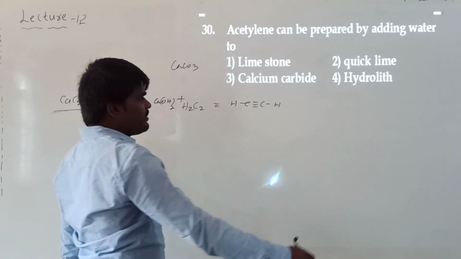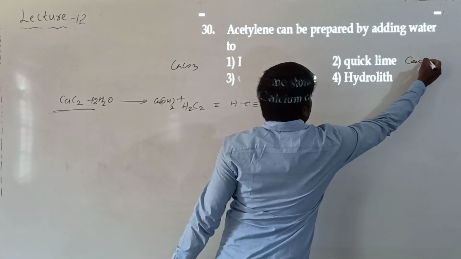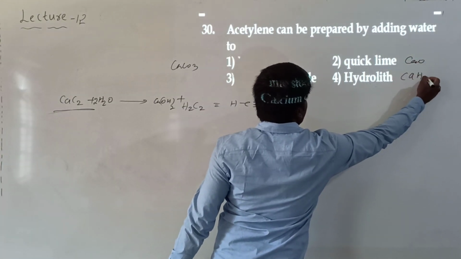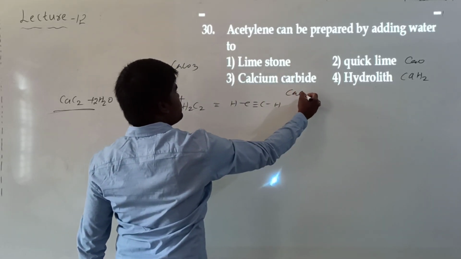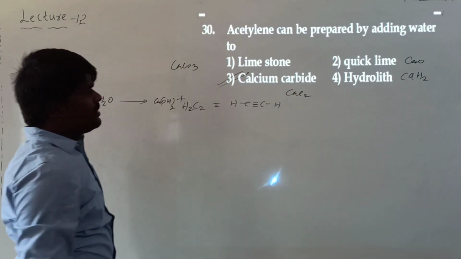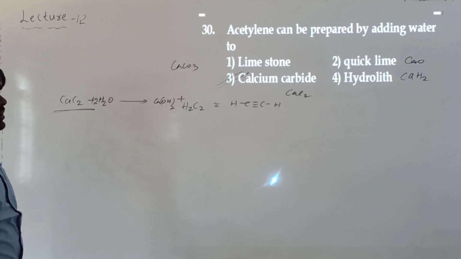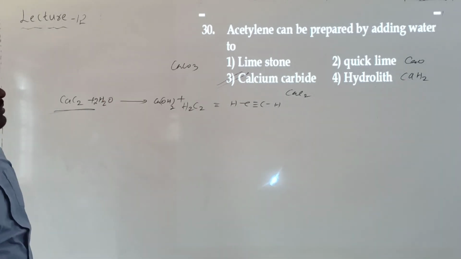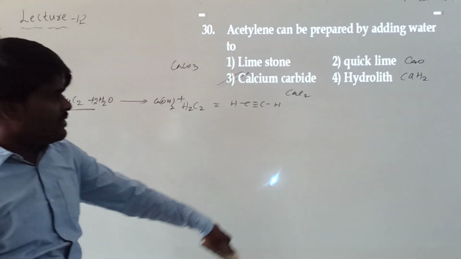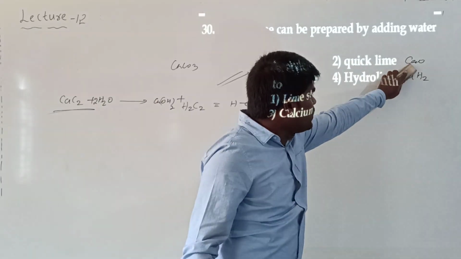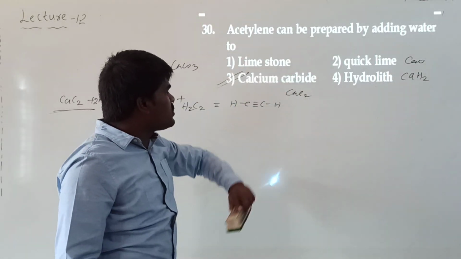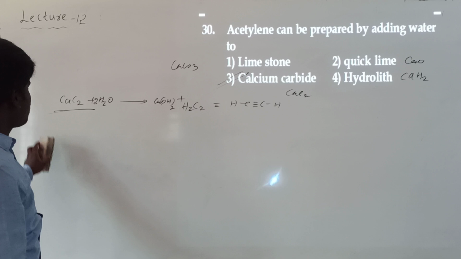Quicklime is nothing but calcium oxide. Hydrolith is calcium hydride, and calcium carbide is the compound which gives acetylene on reaction with water. Hydrolith will give hydrogen gas on reaction with water. Calcium carbide will give calcium hydroxide, and this will also give calcium hydroxide.